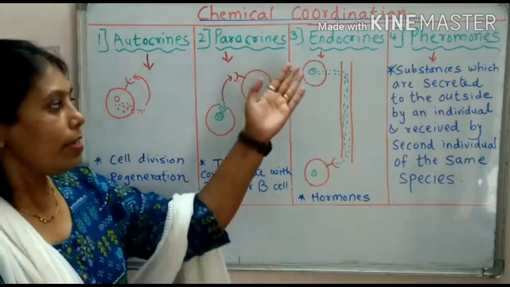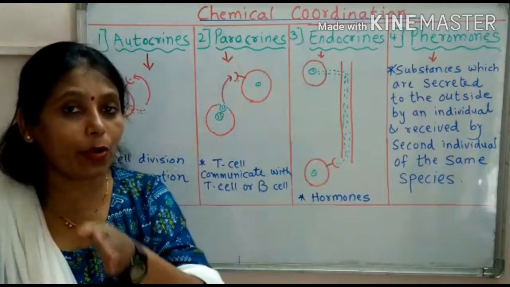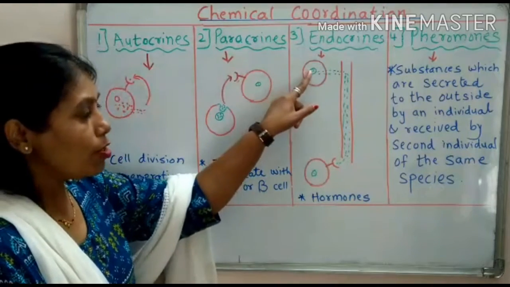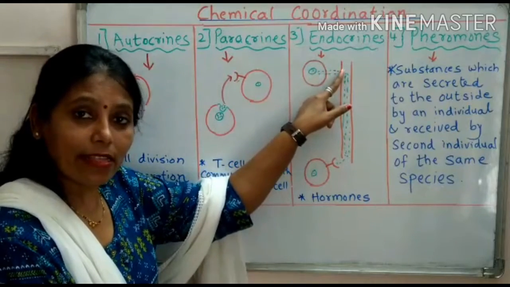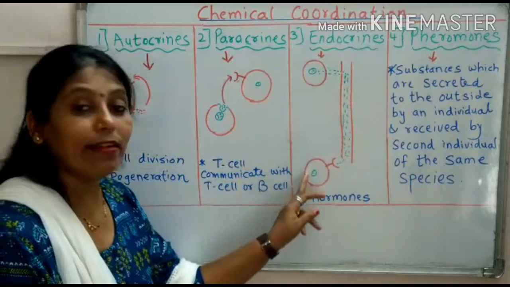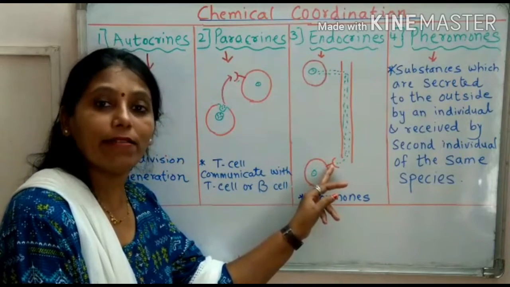So here the chemicals which are secreted by endocrine glands are called hormones. These hormones are released from one gland. They are directly released in the blood. Through blood they are carried and they affect the target organ. The target organ has a receptor.